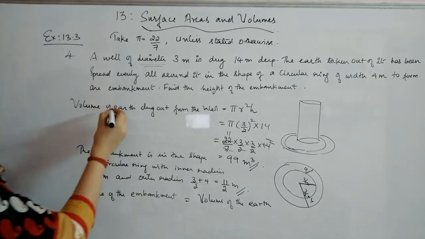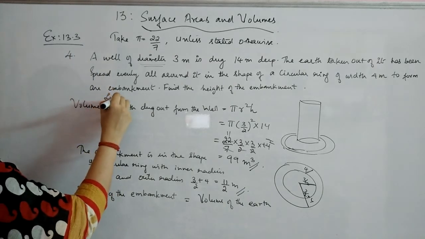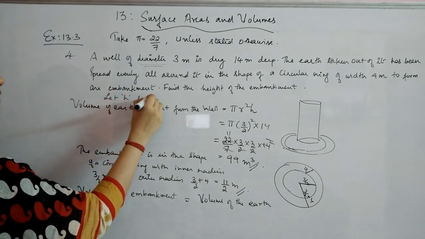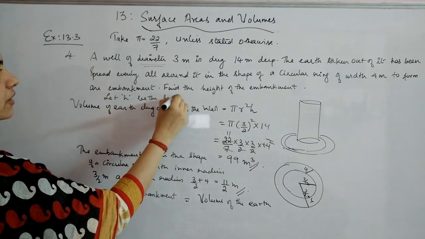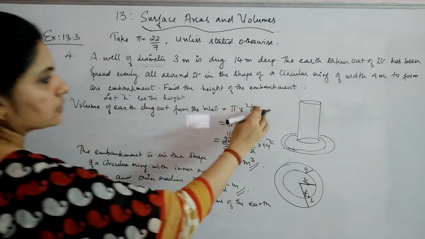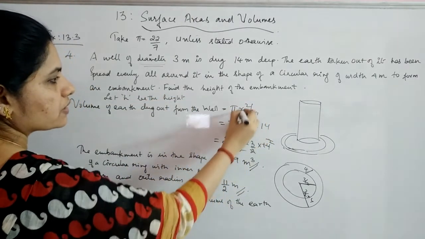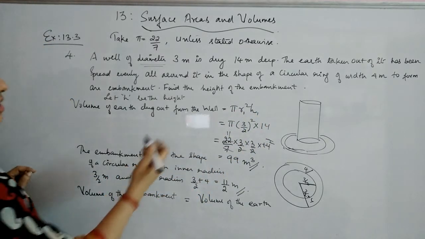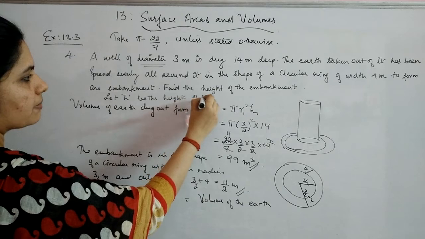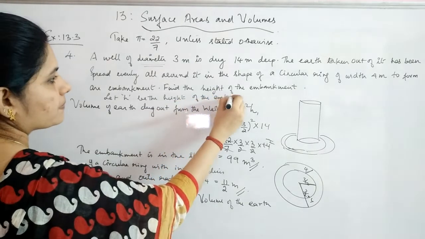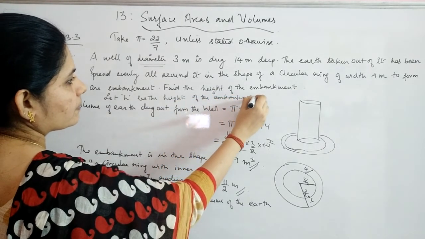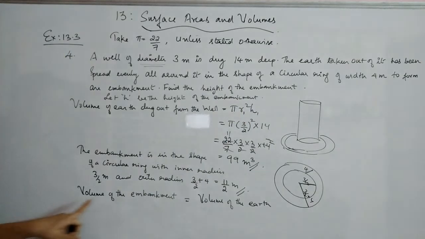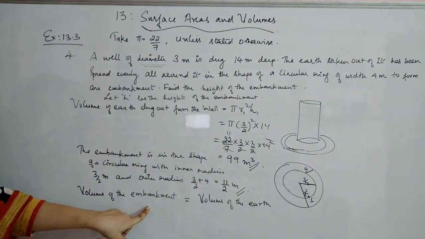Now we will first take the height. Let h be the height of the embankment here. For the well, here we will take small r and capital R. Height of the embankment be h. Now what is the volume of the embankment you are getting?